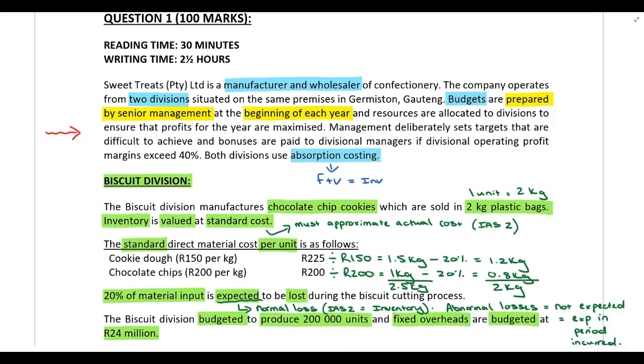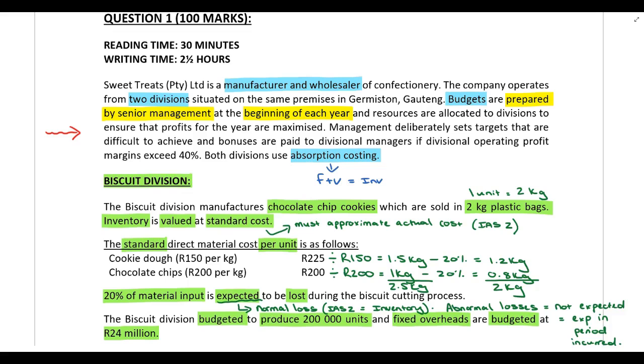Instead of preparing budgets and setting targets at the beginning of each year, budgeting should be a continuous process. And where there are changes in the external environment that have an impact on the budget that was set and the targets that were set, those budgets and targets should be updated to reflect prevailing economic conditions. So, for example, if the biscuit division achieves their target of selling 200,000 units 10 months into the year, then that target should be updated and instead should be increased to 240,000 units, so that for the remaining 2 months, the divisional managers are still motivated or incentivized to try and improve performance.